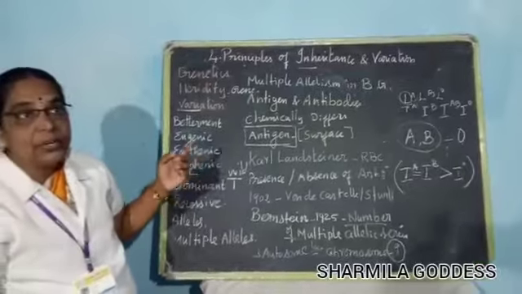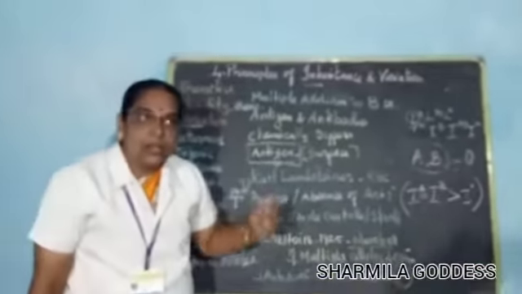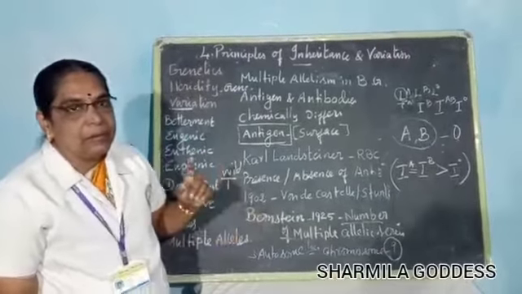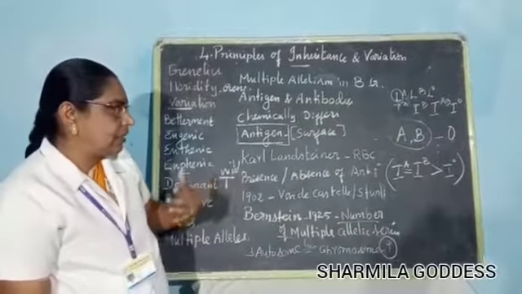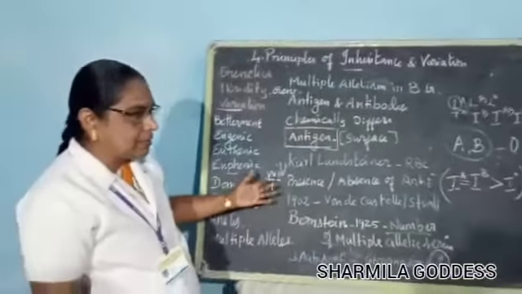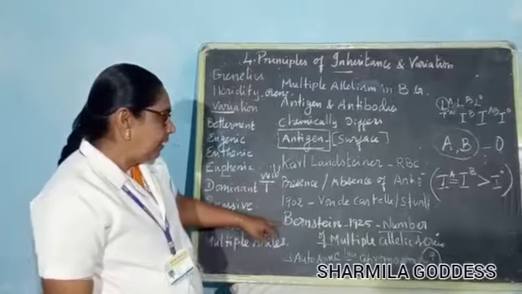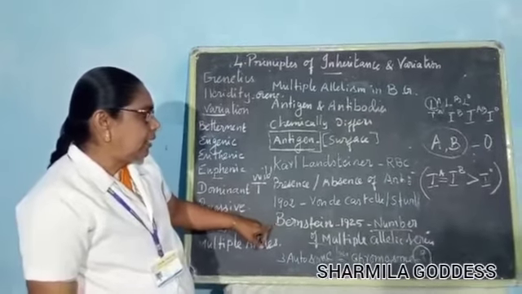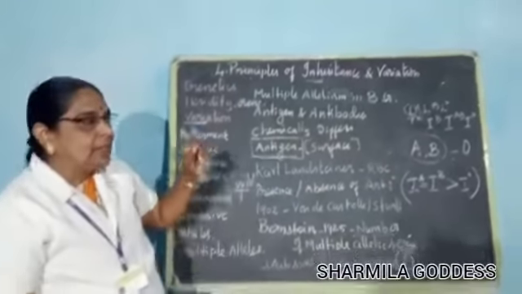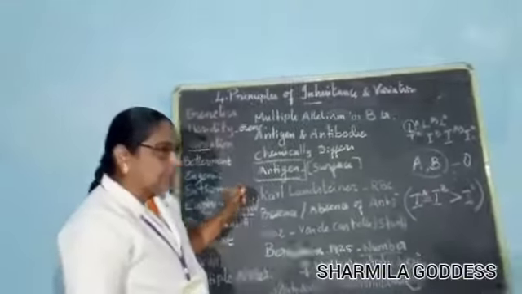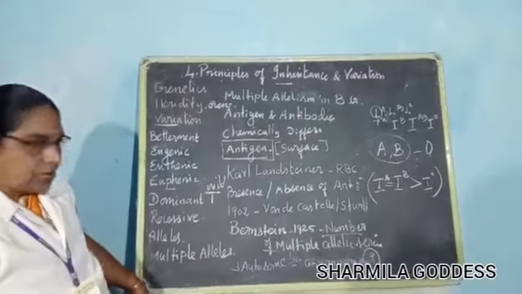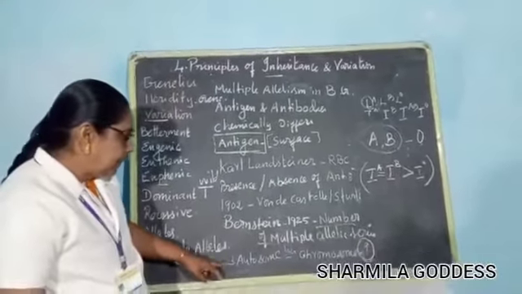Here, O is the universal donor. Already you learned, no? AB is the universal recipient, it can receive all. Then Bernstein said that the multiple allelic series determines the blood group in human beings.